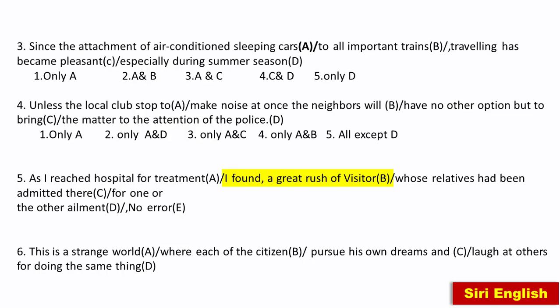And again where is a relative pronoun. It refers to the subject, strange world. And let's move further. Each of the citizen, always each of the is followed by a plural noun. So instead of citizen we have to use citizens. So again we find error, each of the citizens.